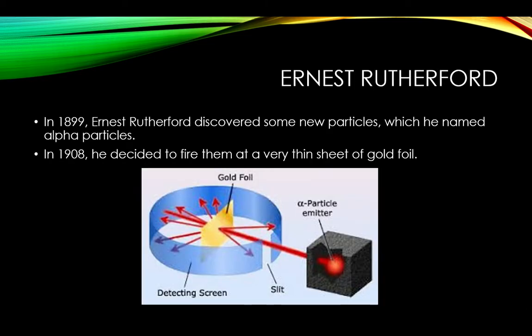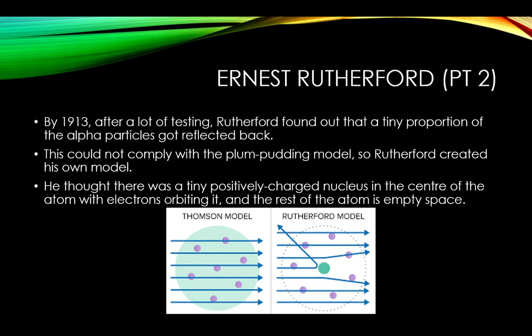And then, while this was going on in 1899, Ernest Rutherford discovered new particles called alpha particles. And in 1908, he decided to fire them at a very thin sheet of gold foil. This has become known as the gold foil experiment. And by 1913, after a lot of testing, Rutherford found out that a tiny proportion of the alpha particles got reflected back.